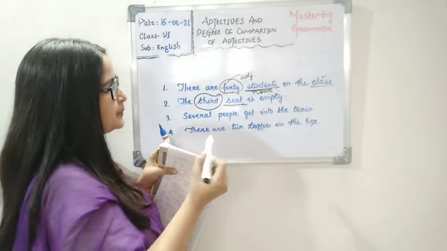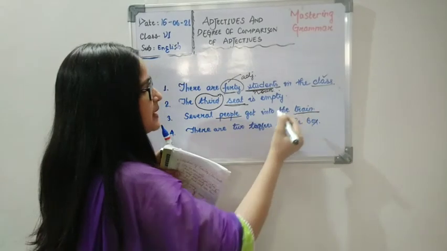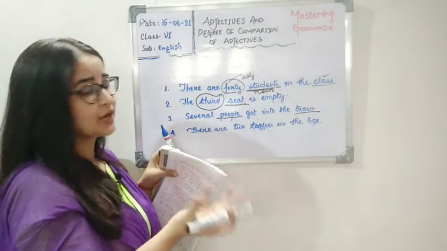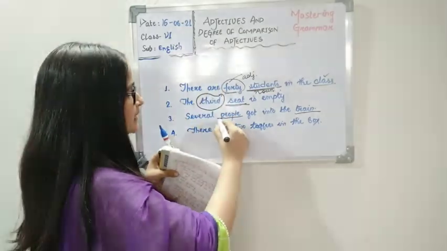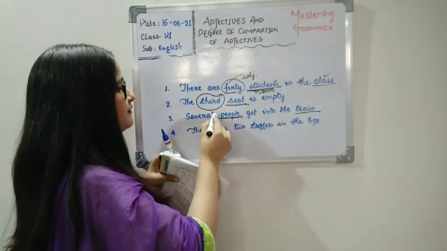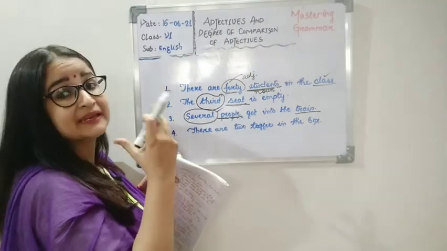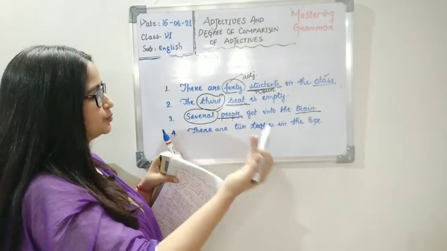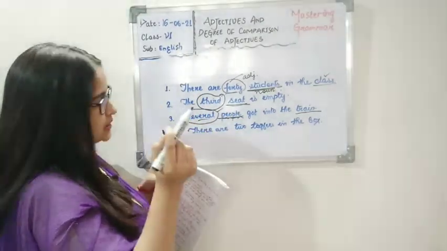Now several people got into the train. Here we have people and train as the nouns, but train is not being described by any word, so that noun will be excluded and we will be taking people as that noun, because we have a word describing people, that a lot of people were there, many people got into the train. So several has to do something with adjectives.